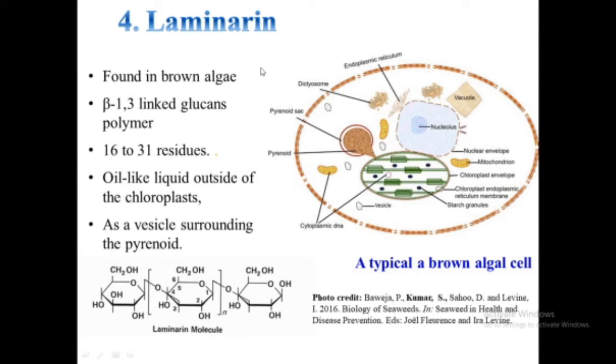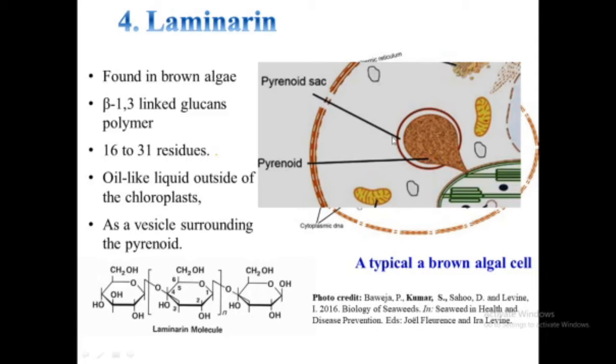Laminarin is a beta 1,3 linked glucan containing 16 to 31 residues of glucose, and it is mainly found in Phaeophyceae. Laminarin occurs as an oil-like liquid outside of the chloroplast, commonly in the vesicles surrounding the pyrenoids.